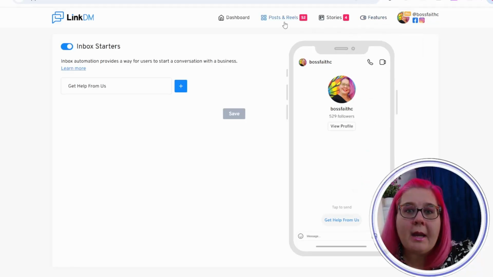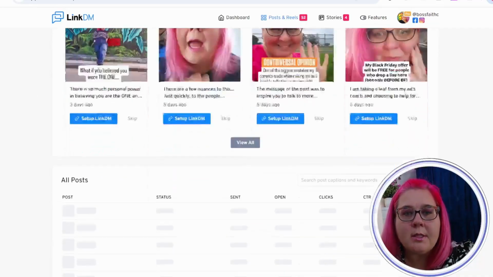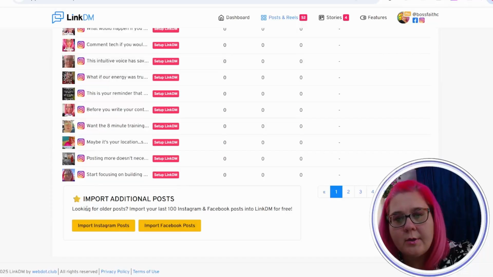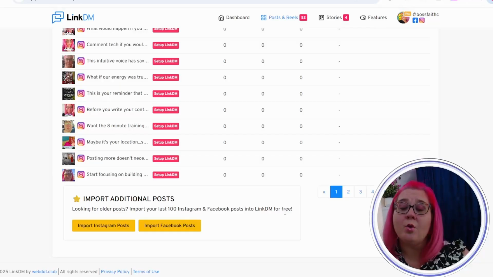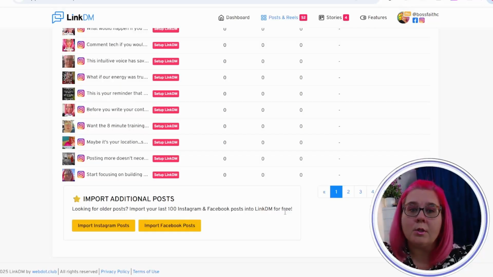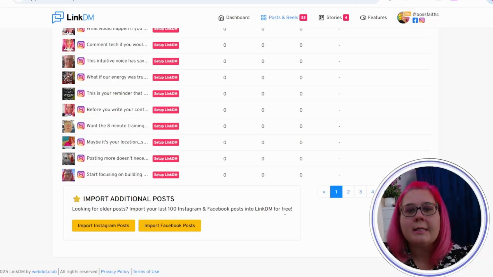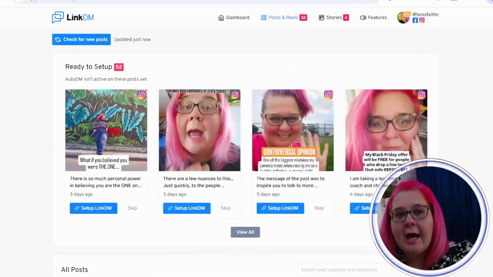So that's all the main features. Obviously, you can come to posts and reels, and this is where all your posts are. You can import additional posts. You can import, oh, there you go, the last 100. I'm not interested in that. I'm looking forward, unless, of course, you have a really important piece of content that you want to go back to, like for me, it might be a masterclass and link an automation to it. So that's a very basic, fast overview.